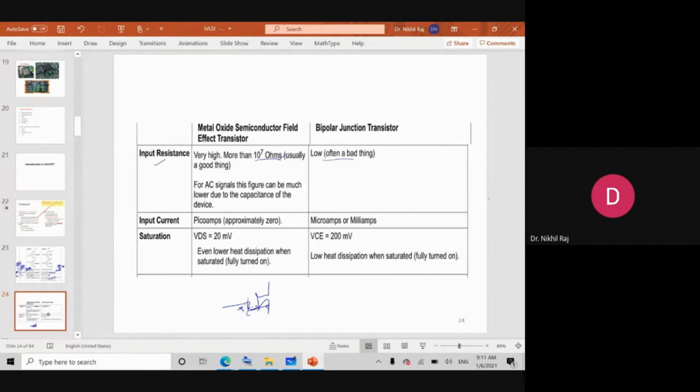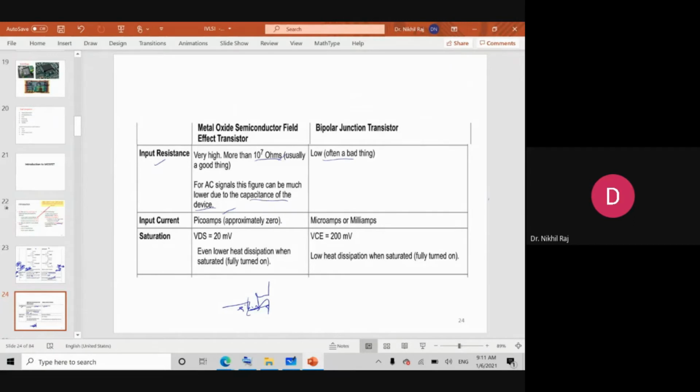For an AC signal, this figure can be much lower due to the capacitance of the device. It means between the terminals of a MOSFET there will be some parasitics, and due to the parasitics some current will flow when we provide an AC signal. So the input resistance may decrease, but it will always be greater than a BJT. If we cross-check the magnitude, the input current in a MOSFET ranges in picoamperes, whereas for a BJT it ranges in milliamperes.